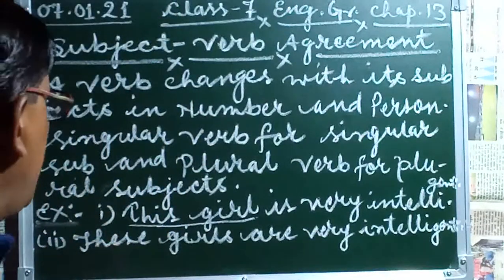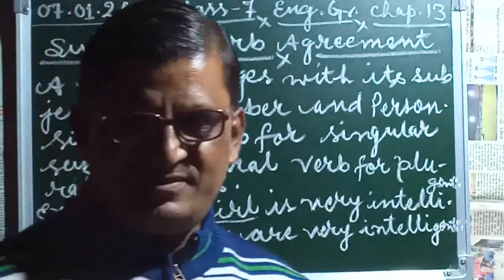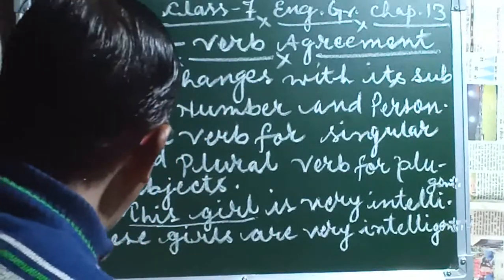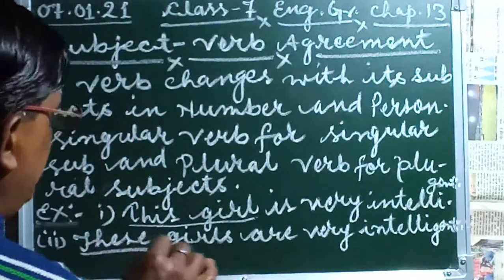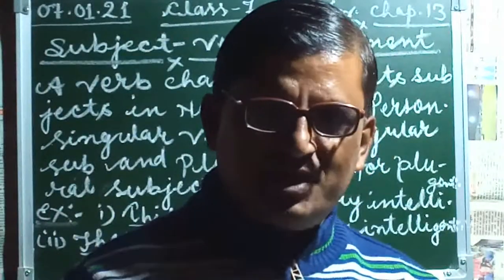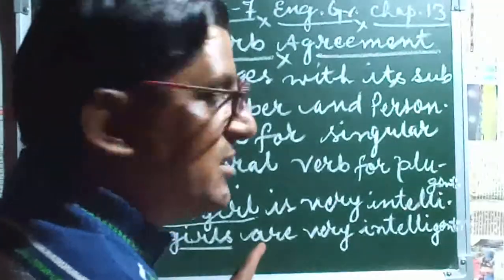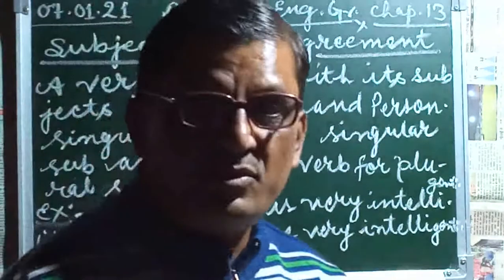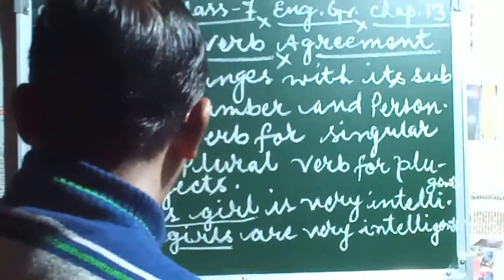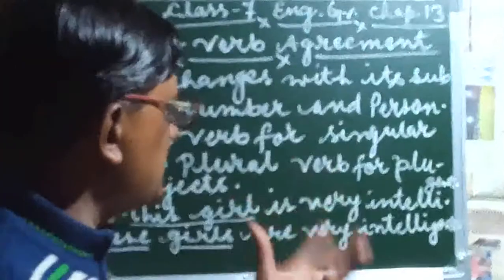In second number we are looking, these girls are very intelligent. These word already, and girls also given. This is showing a plural number, plural form of the subject, and if the plural form of the subject is here, so we use here are, which is indicating about the plural form of the verb. These girls are very intelligent. I hope it is confirmed to you.